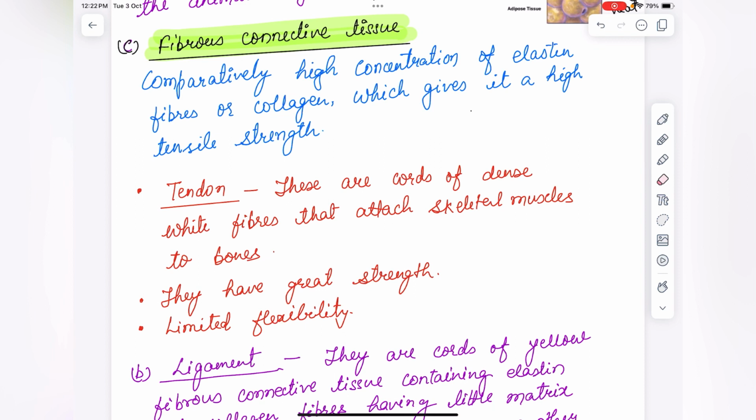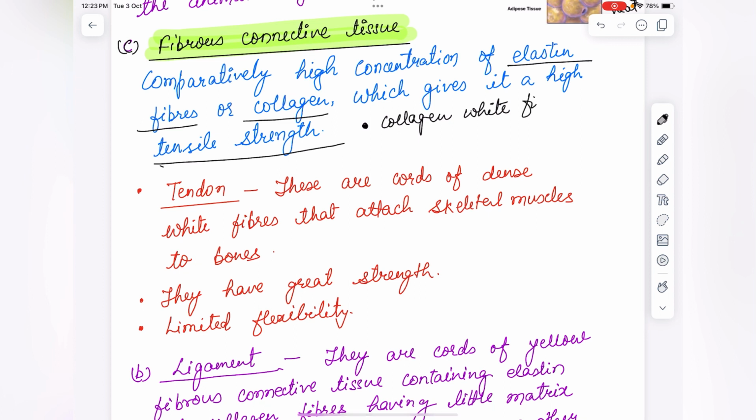which gives it a high tensile strength. There are two types of fibers present: collagen white fibers and elastin yellow fibers.